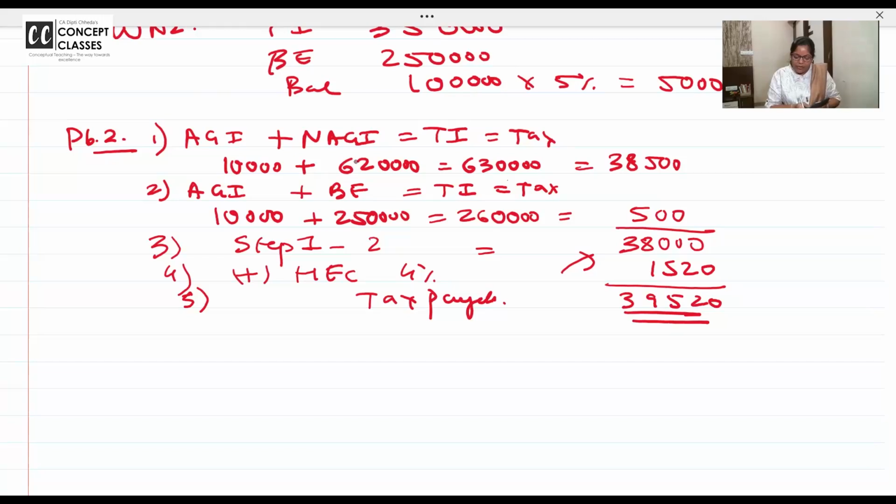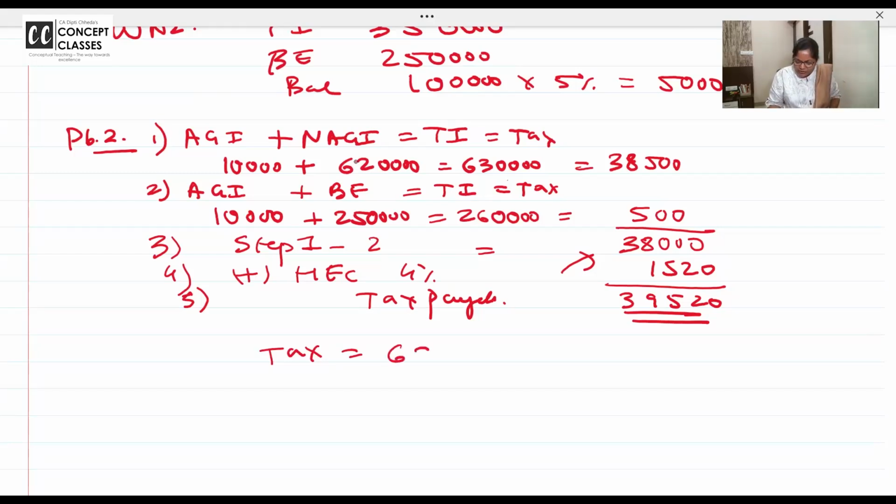If you had taxed directly, 6,20,000 minus 5 lakh into 20% plus 12,500, your tax is coming low. If you don't go by the step method, I'm just showing you some interpretation. You will not charge any tax on agricultural income.